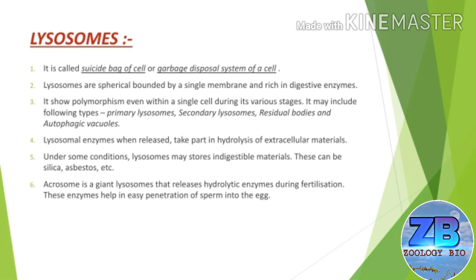Number four, under some conditions, lysosomes may store indigestible materials. These materials can be silica, asbestos, etc. These may cause diseases such as silicosis, asbestosis, etc. Number five, acrosome is a giant lysosome that releases hydrolytic enzymes during fertilization. These enzymes help in easy penetration of sperm into the eggs.